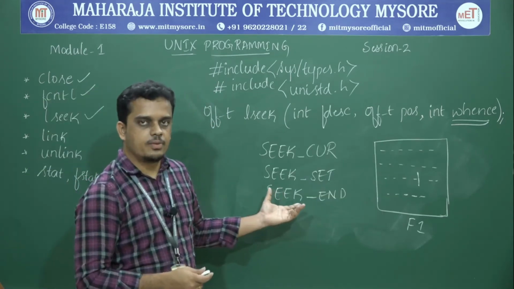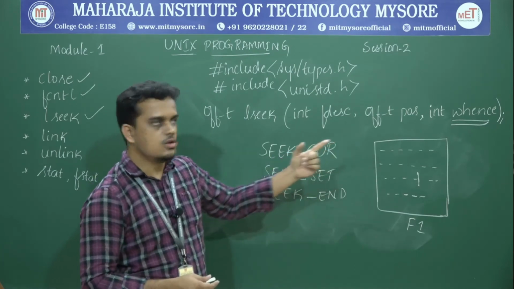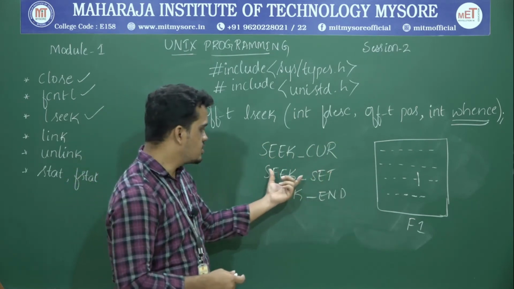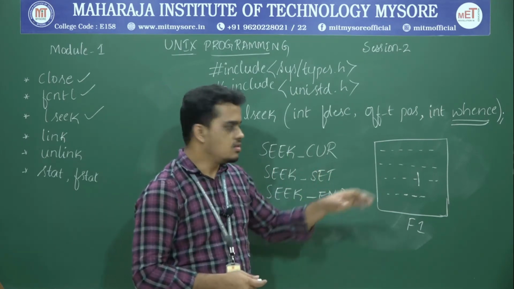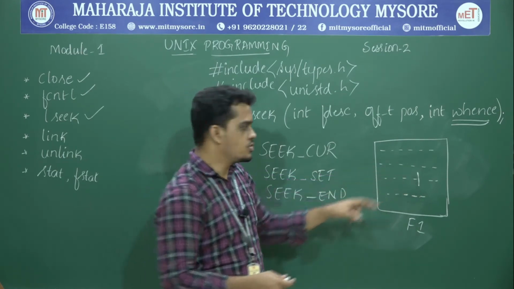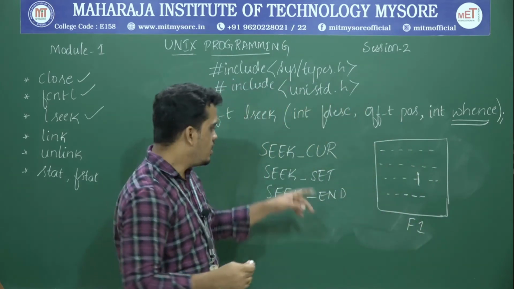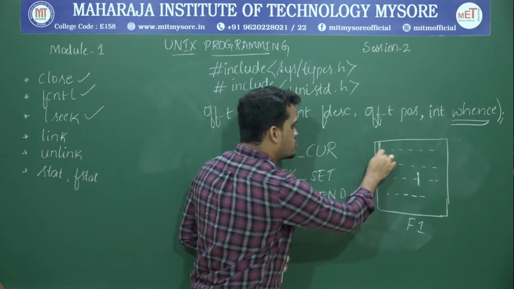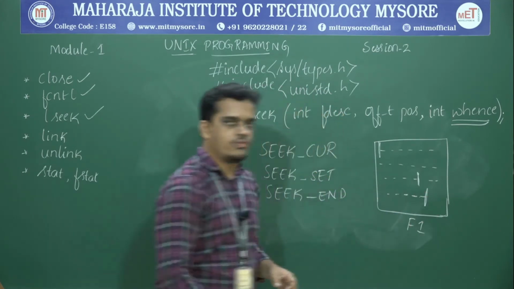Yeah, these are the different possible values which can be passed as the third argument, called whence, for the lseek API. The very first one is SEEK_CUR, the next one is SEEK_SET, and the other one is SEEK_END. SEEK_CUR stands for the current position of that particular file. It specifies the current position from where the offsetting of the position needs to be performed. And the next one is SEEK_SET. This specifies the beginning position of the file, and SEEK_END specifies the end of the file.